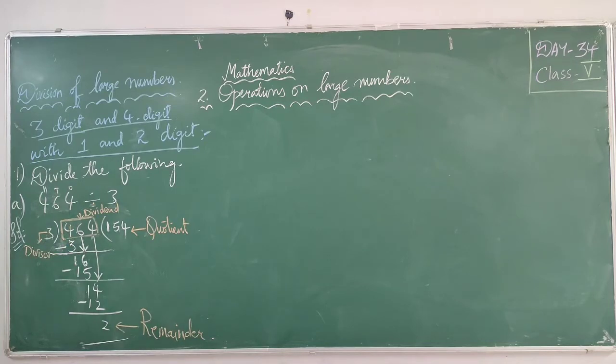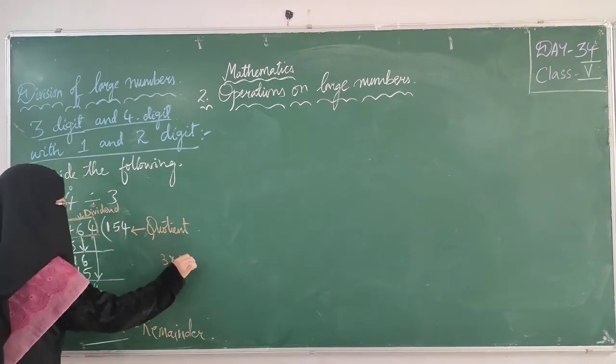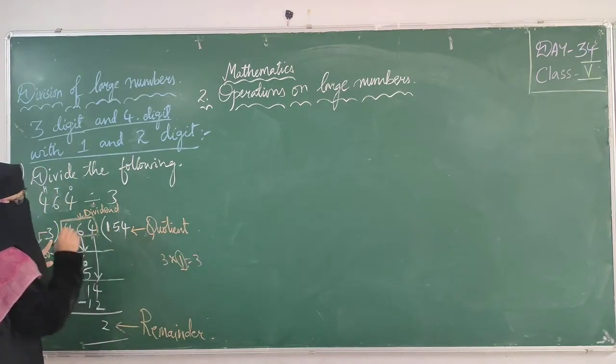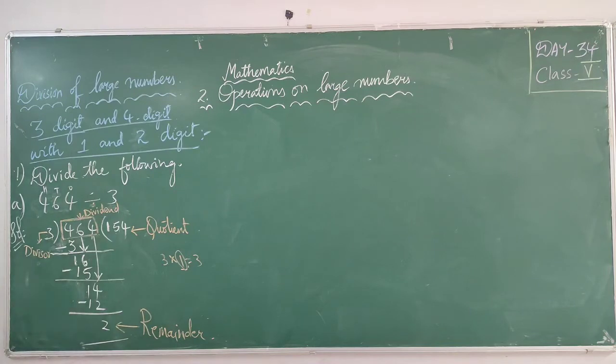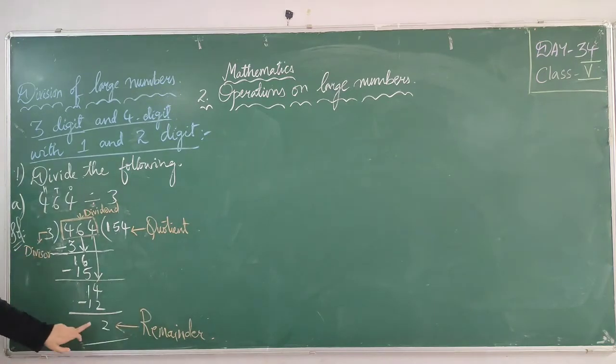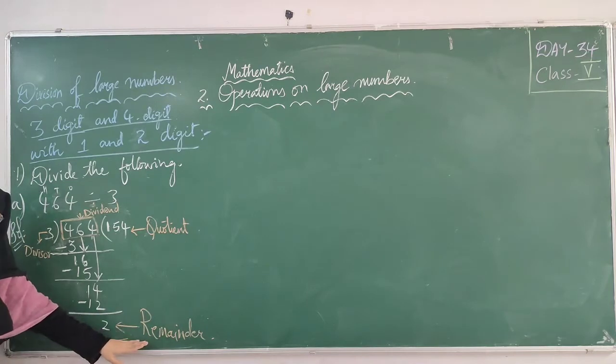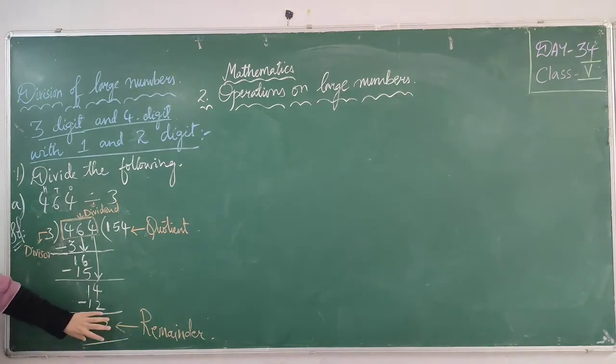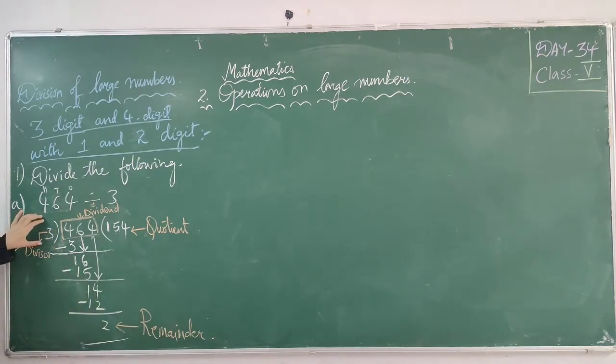Next, the quotient: the number of times the divisor will go into the dividend. Like I told you, 3 1s are 3. How many times it is going, that is the quotient. Remainder: the leftover number after long division, which is less than the divisor. The number left after the whole long division, you will call the remainder. Always keep in mind the remainder should be less than the divisor. The value of the remainder will always be smaller than the divisor. The remainder is the leftover number after doing long division.